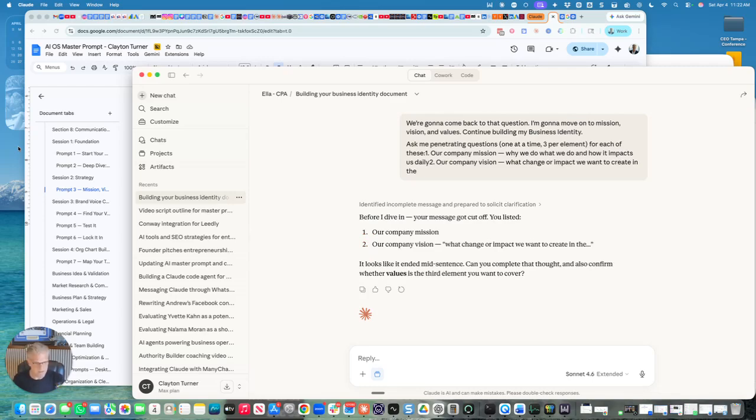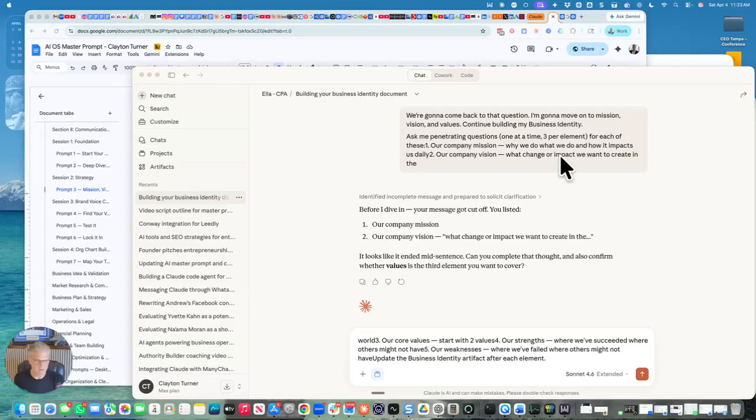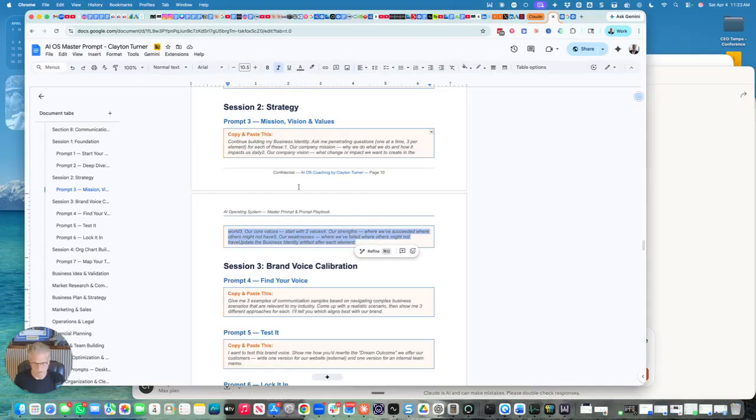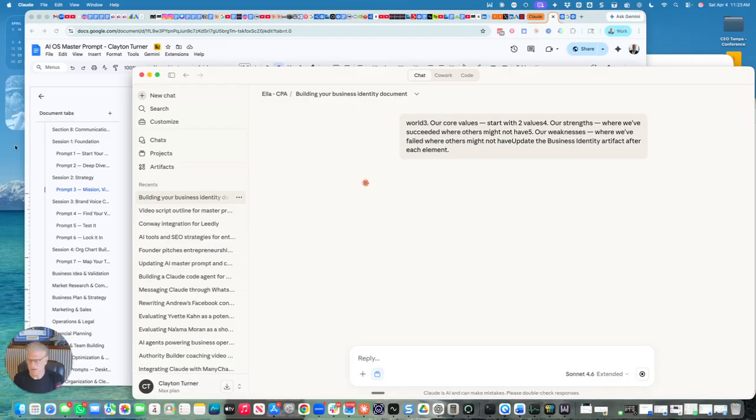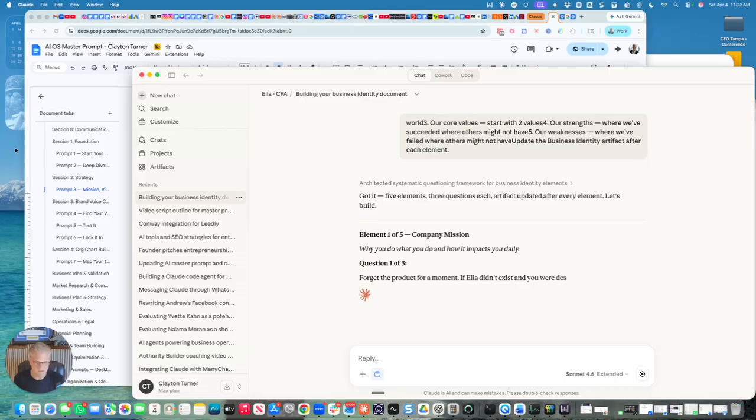So now it's asking company mission, vision. Okay. And it says I cut it off there. I didn't realize this is broken into 2 sections. So I got this section, and I'm going to paste that in there. It's going to understand what I'm trying to do. It's really good and intuitive at that. So now I just gave it the rest of the section, so now it's going to ask me the right questions about mission, vision, and values.